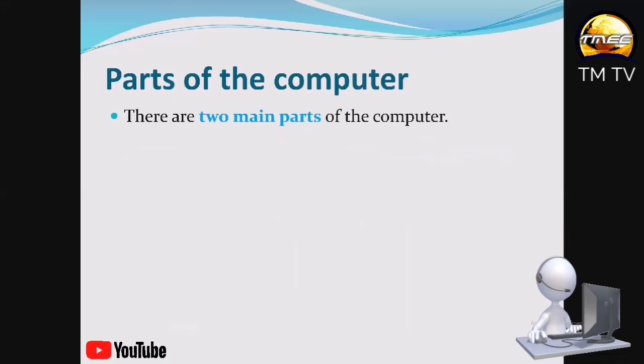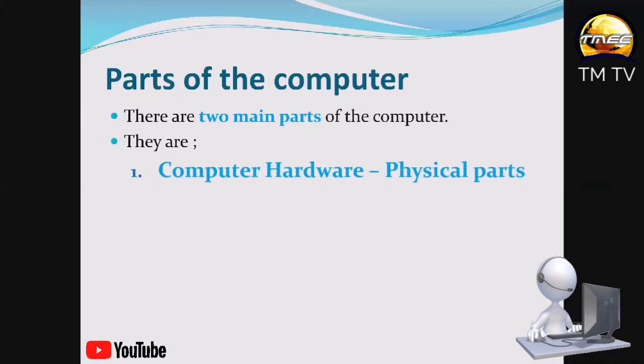Now let's look at the parts of the computer. A computer has two main parts. The first one is what we call the computer hardware. The hardware is the physical parts of the computer.